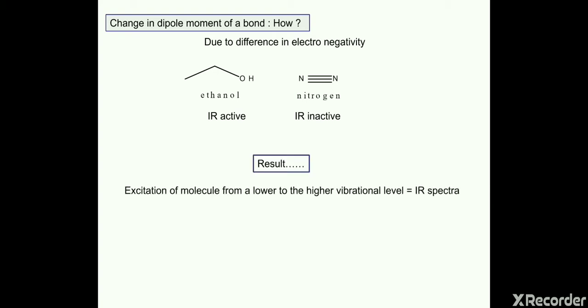Now the molecule has absorbed IR. What next? When the molecule absorbs IR, there is excitation of the molecule from a lower to a higher vibrational level, and at the end we get the IR spectrum.